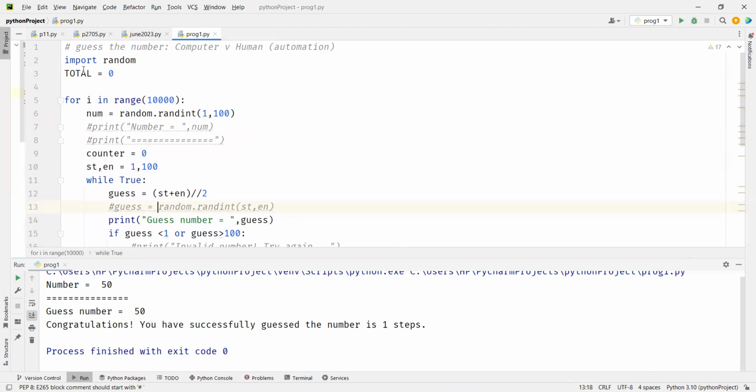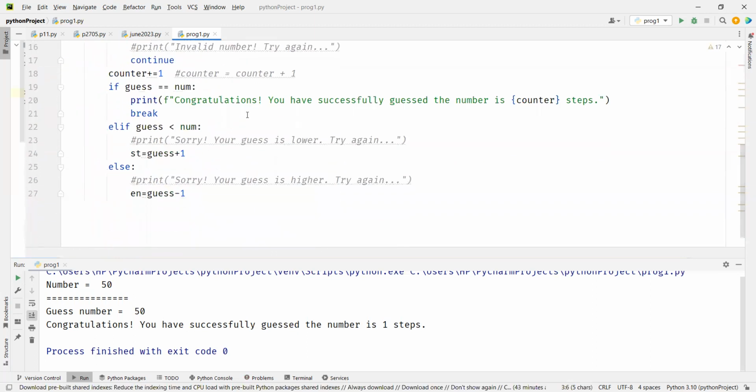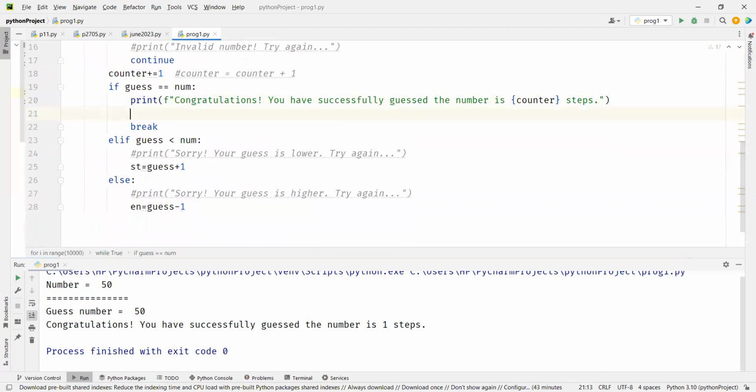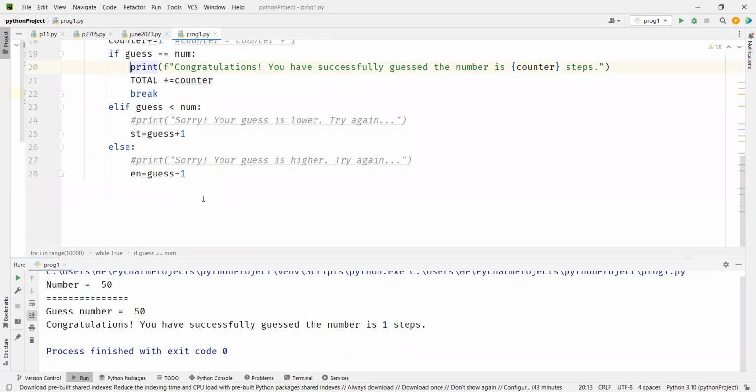And your total should save the counter. So I'm going to say total plus equal to counter, right? And you don't have to print even this one, or let it print so that we know our program is running. And once you are done with the program, you will print total steps equal to total.